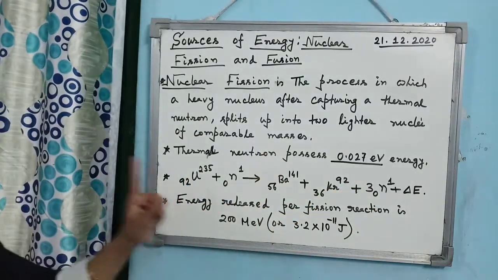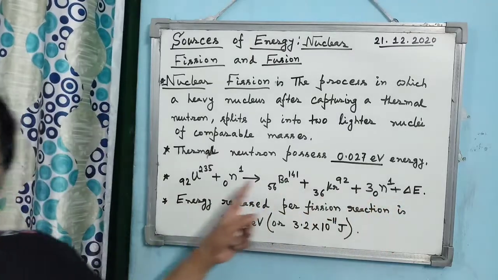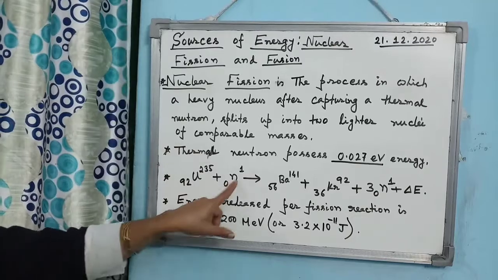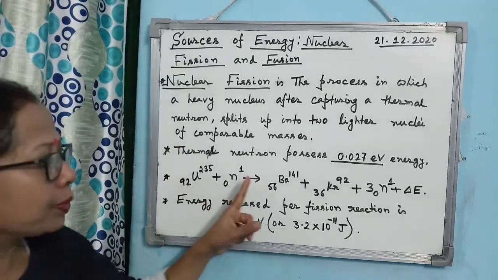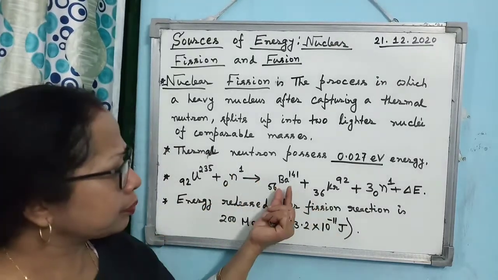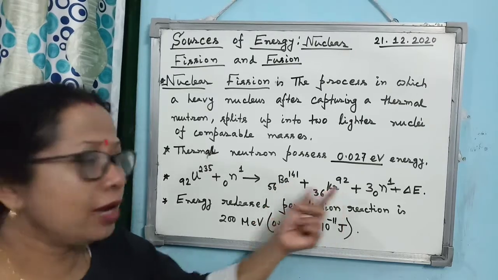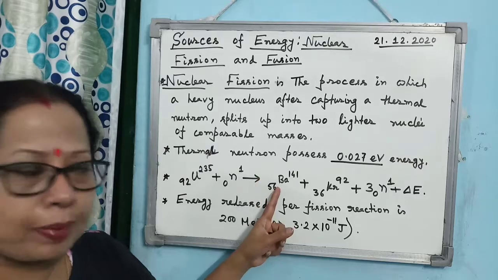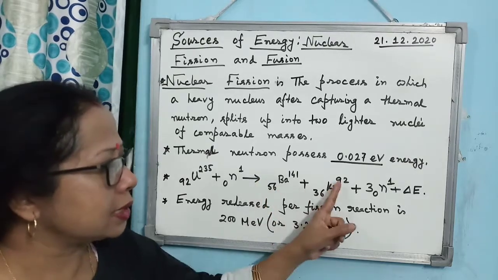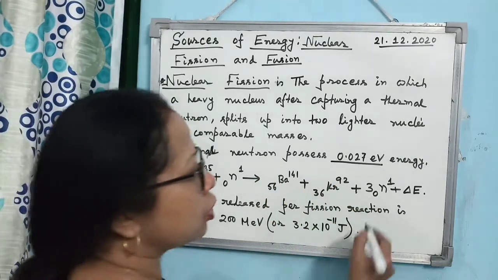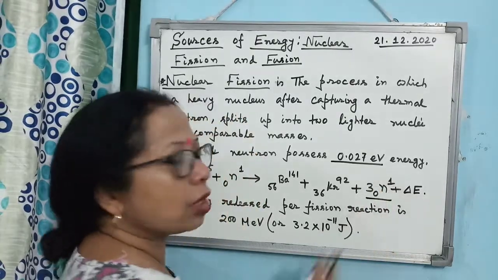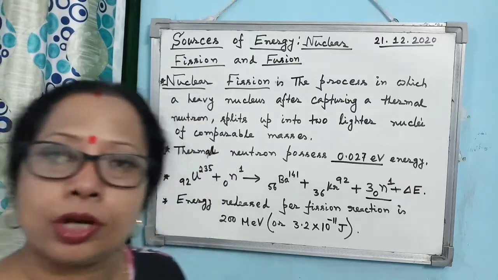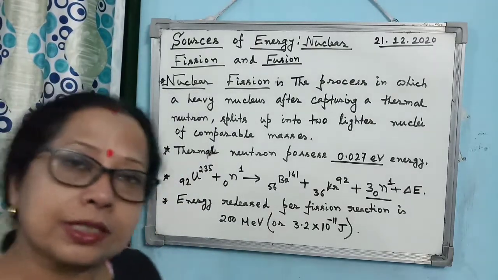Then the third one, this is a typical nuclear fission reaction. You see 92 uranium-235 plus 0n1, where 0n1 is a neutron. Then it splits into barium and krypton. 56 is the atomic number and 141 is the mass number of barium, and krypton 36, 92. And here, this is the most important part: 3 neutrons are produced and delta E represents the large amount of energy produced during the nuclear fission reaction.